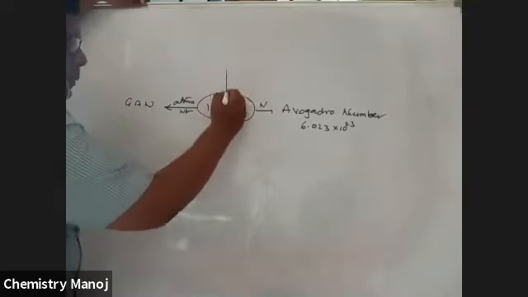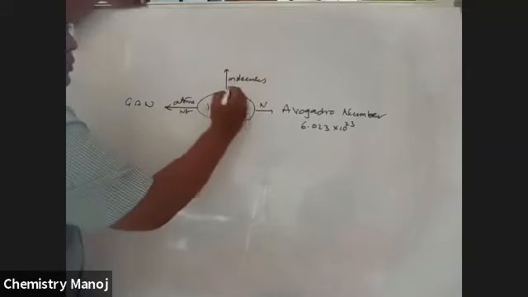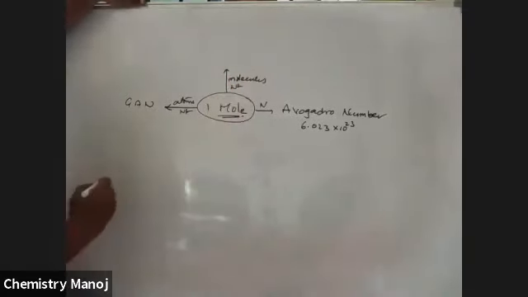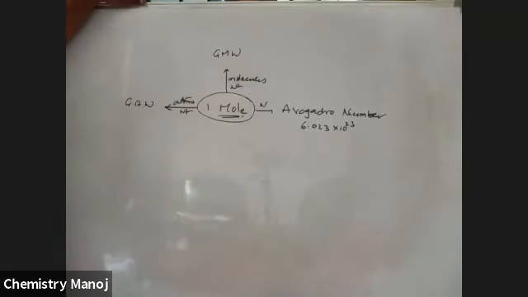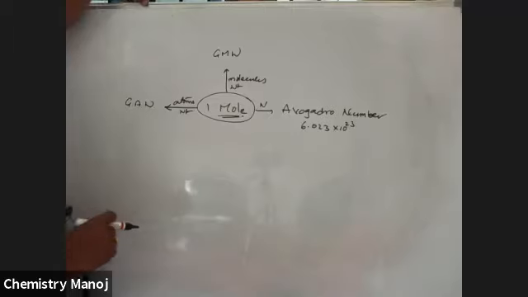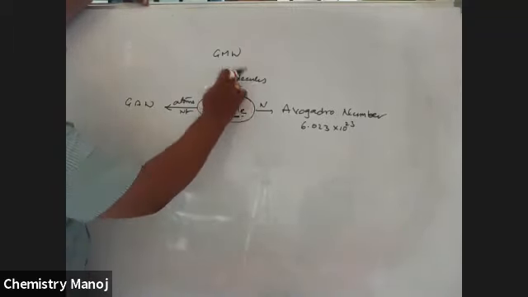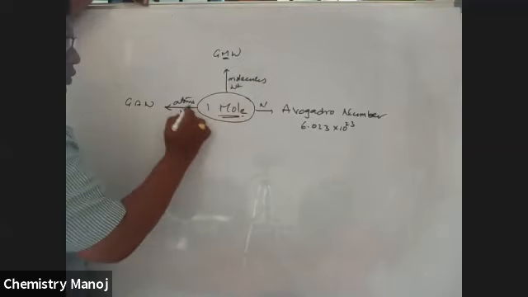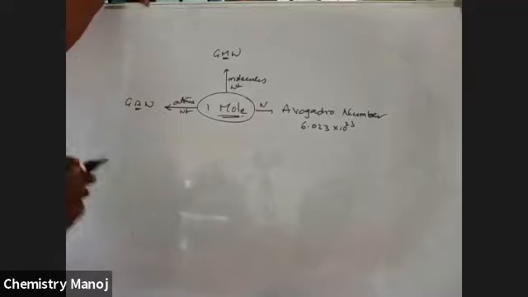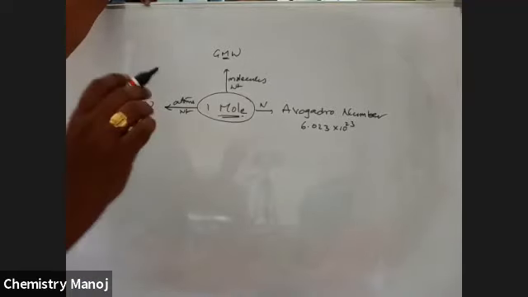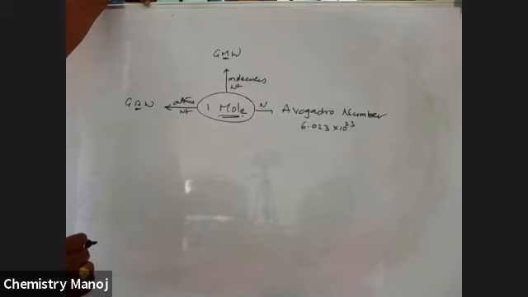Now, if we consider molecules, 1 mole of molecules weighs its gram molecular weight. 1 mole of molecules weight is equal to molecular weight, and 1 mole of atoms weight is equal to atomic weight.